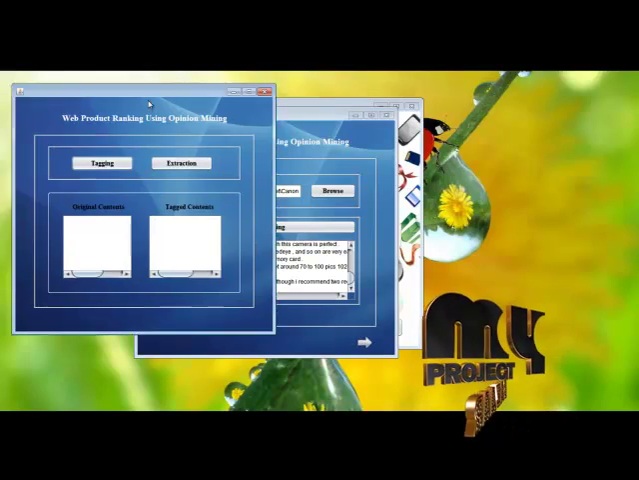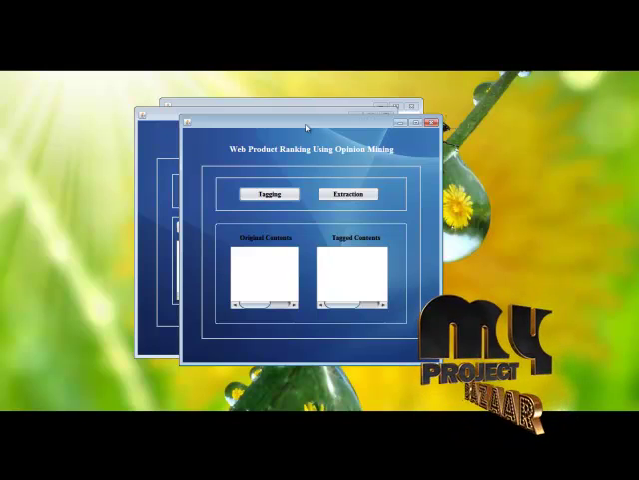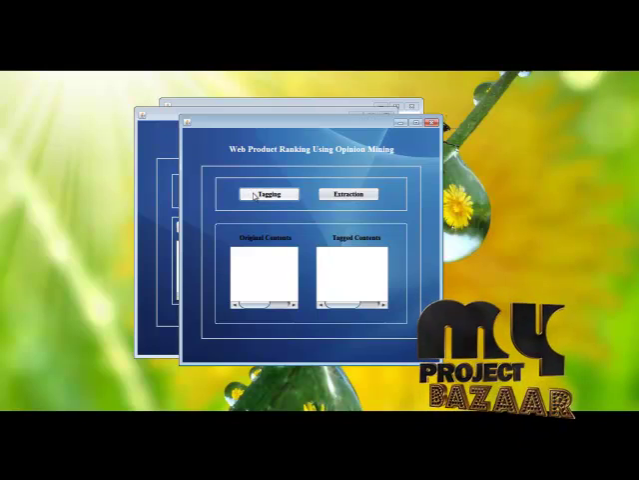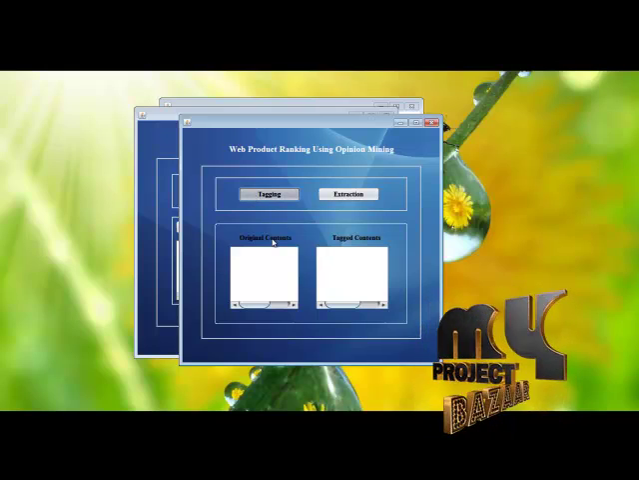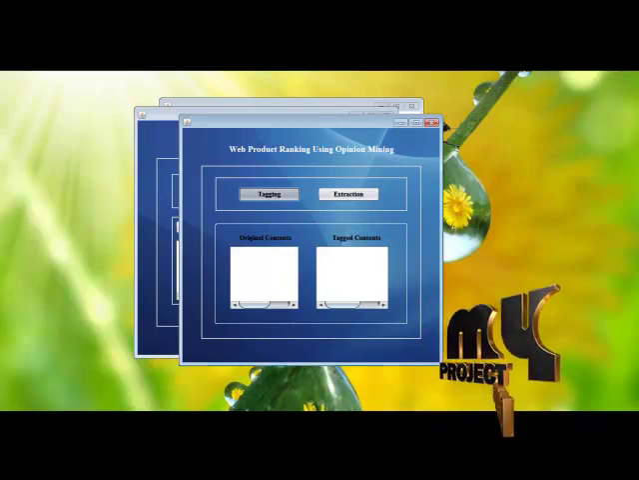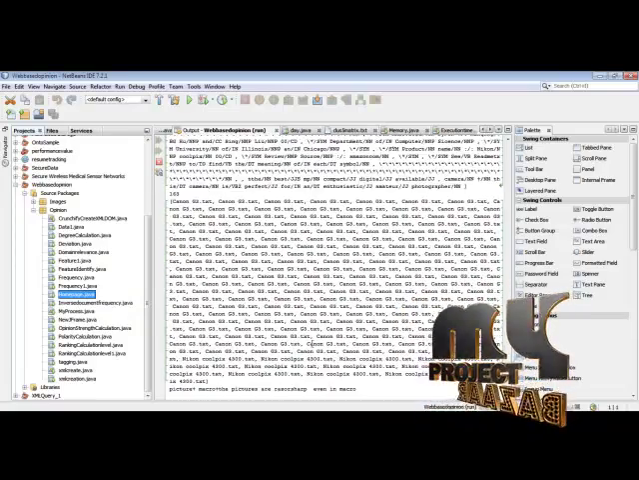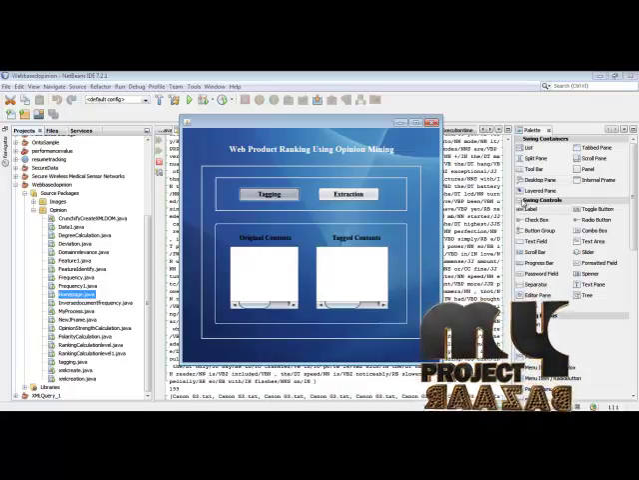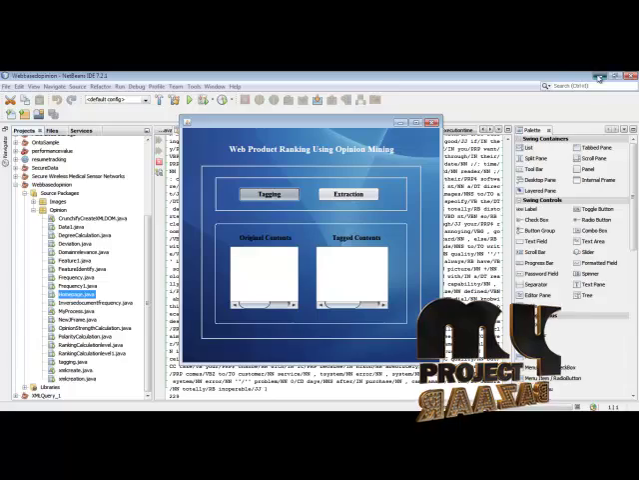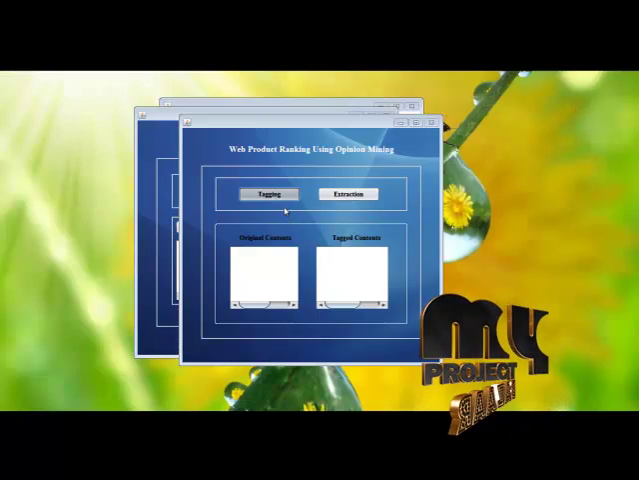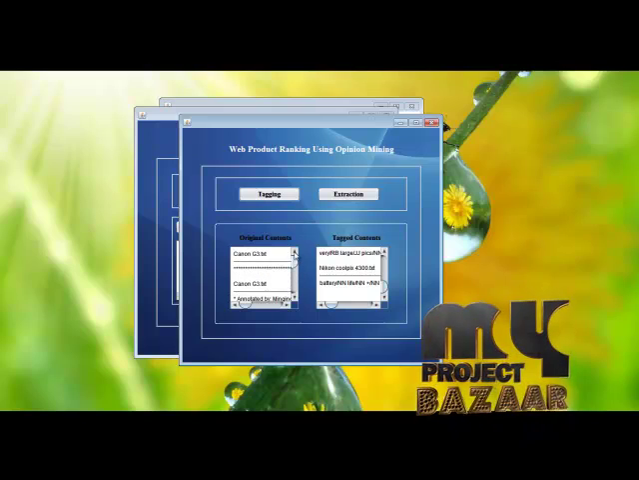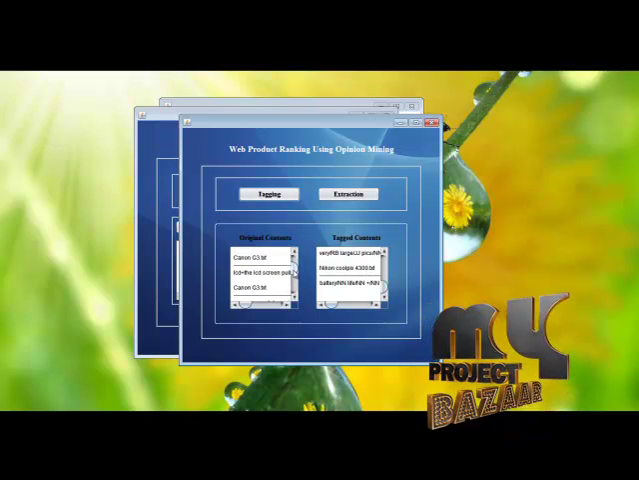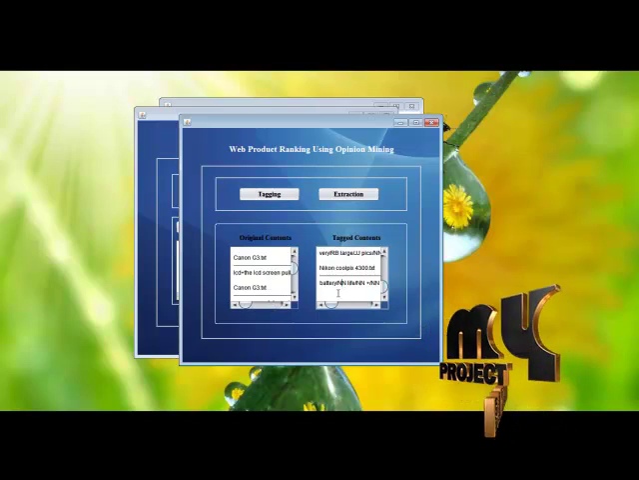Next. Then we are going to perform the POS tagging process. The tagger code is inside this tagging. The tagging takes place for all of our input dataset. The tagging takes place like this. After the tagging process, it shows both results, before tagging and after tagging. This is the before tagging result. This is the after tagging result.